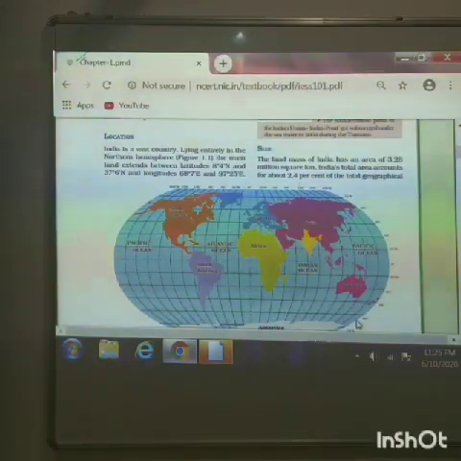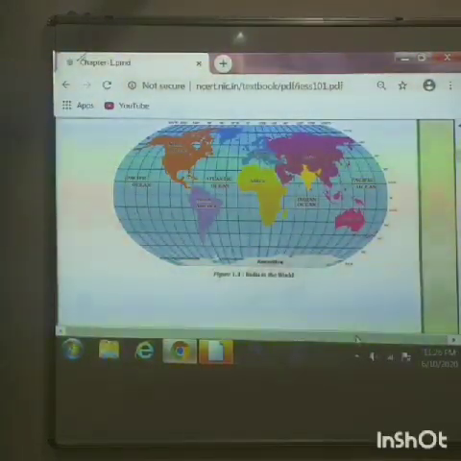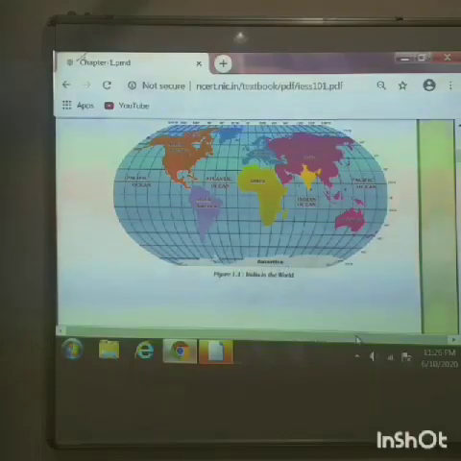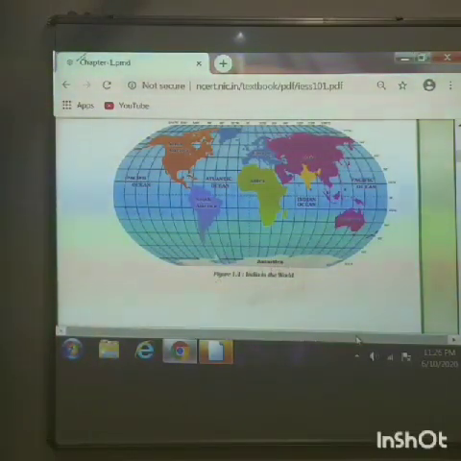And coming to the longitudes towards the eastern side, we find its location from 68 degrees to 97 degrees east. So this clearly specifies the actual location of India.